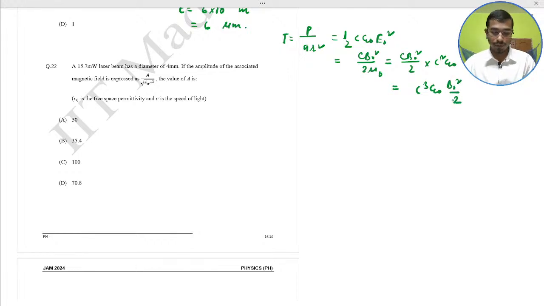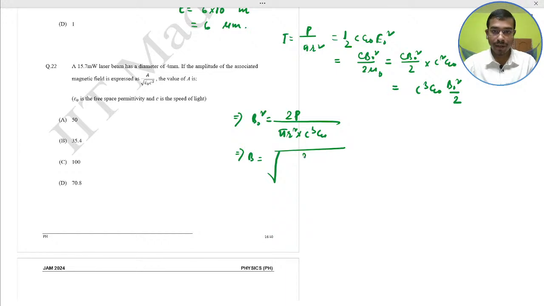Very important. Just put this value. That implies B naught square would be twice P by pi r square c cube epsilon naught. So B naught would be root over of twice P divided by pi r square c cube epsilon naught. Put this value.